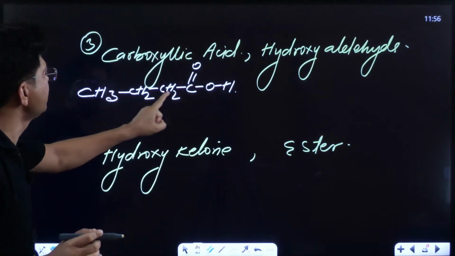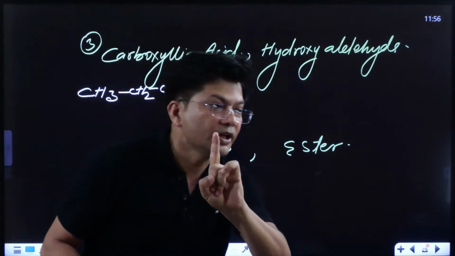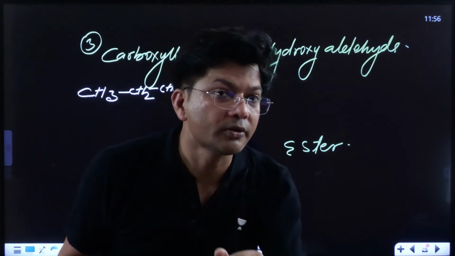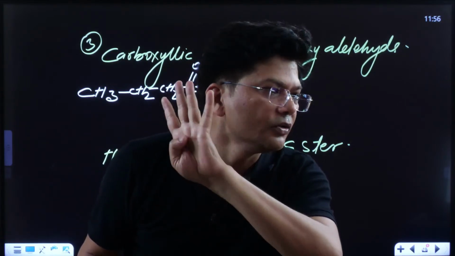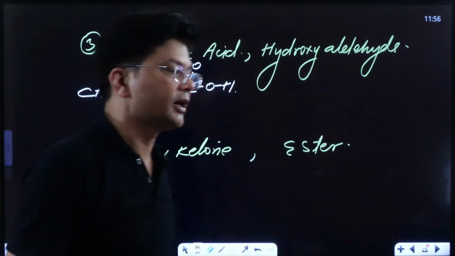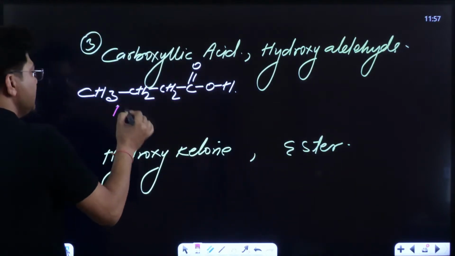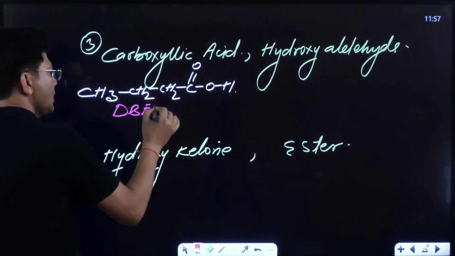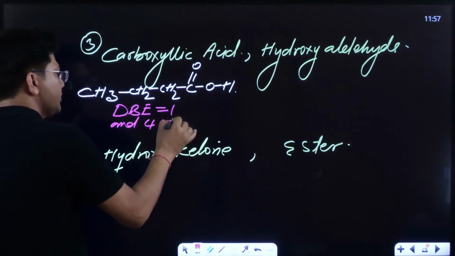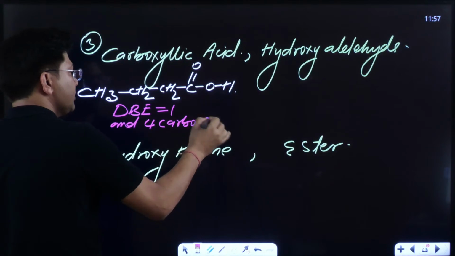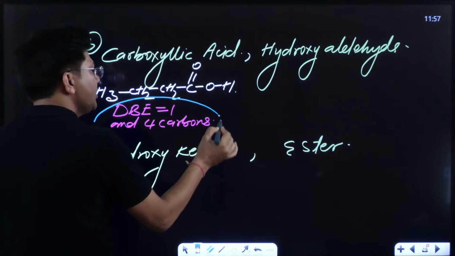So what I have considered is 4 carbon atoms and DB is 1. Just keep in your brain where we have to focus: DB is 1 and carbons are 4. Just forget about the number of hydrogen atoms. Just keep in your brain what I am saying, kids. DBE is 1 and 4 carbons. Keep this much in your brain.